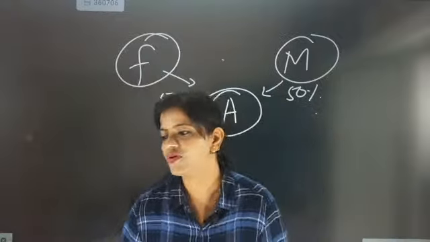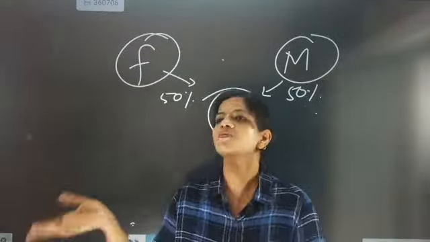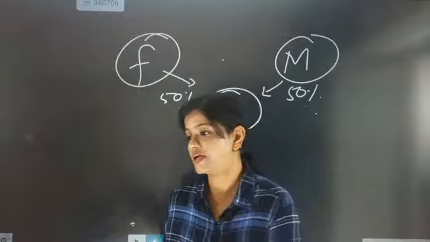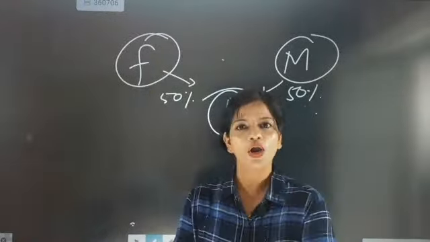So from father and mother, if the father's traits are dominant, they will be taken by the baby. If the mother's trait is dominant, then it will be taken by the baby. But one more important thing is knowledge.